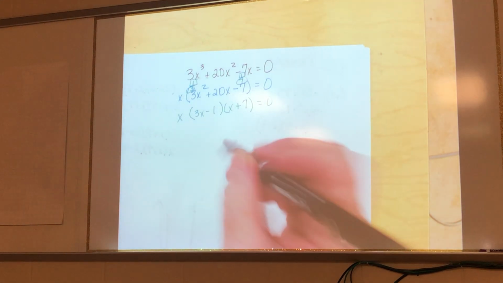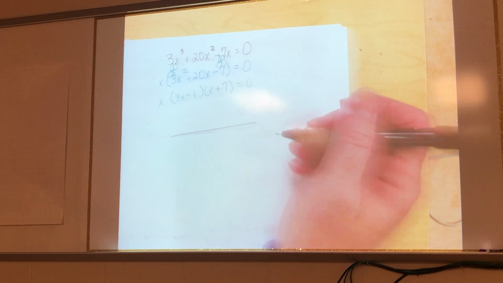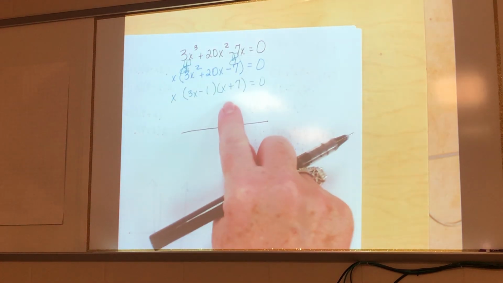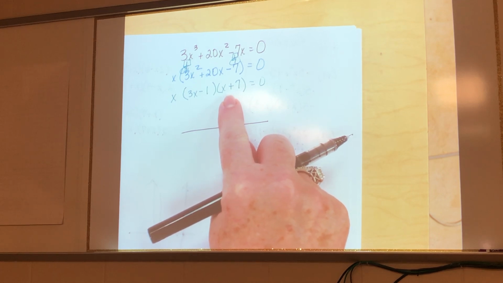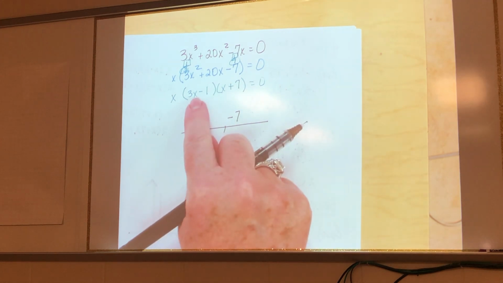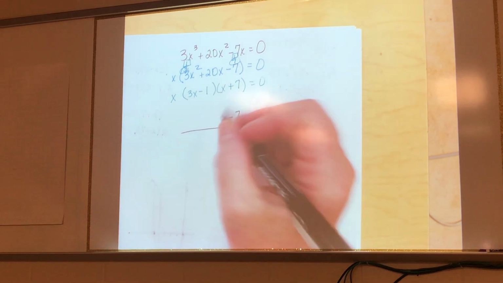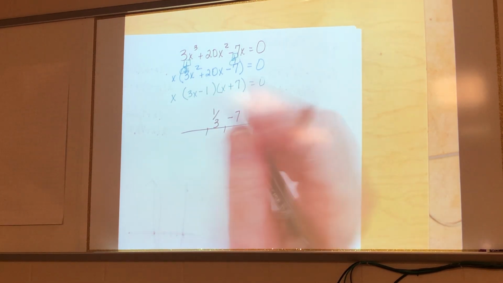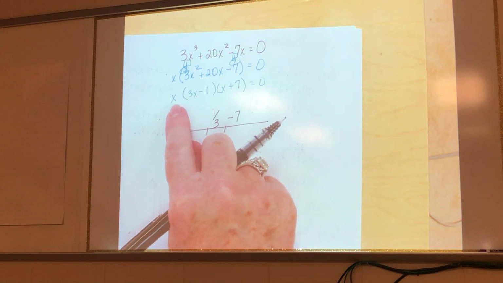Okay? So let's look at my answers. My solutions, my roots, my zeros, my x-intercepts. What is this one? -7. Okay? Let's see how good your memory is. What about this guy? -1/3. Change the sign. No, 1/3. There you go. Positive 1/3. Very good. What about this guy out here? Just bring it down. Isn't it 0? It is 0.